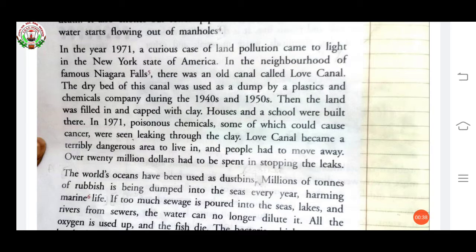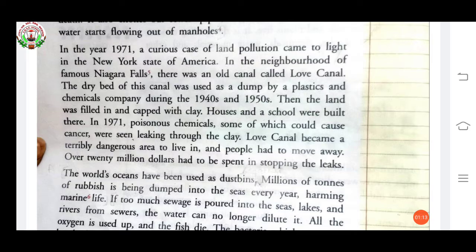I also taught you about pollution in the Middle Ages and nowadays. In the Middle Ages, the reasons were illiteracy and unawareness. But the reasons for pollution nowadays are men's greed, selfishness, and carelessness, along with the increase of industrial and household waste, which is one of the main causes of pollution. So that much I taught you in the previous video. Now I'm going to continue with this paragraph.